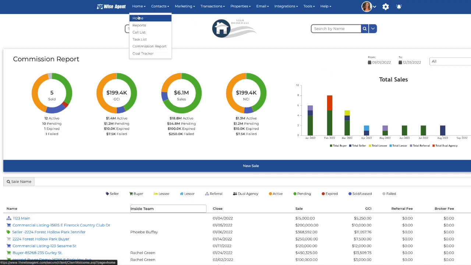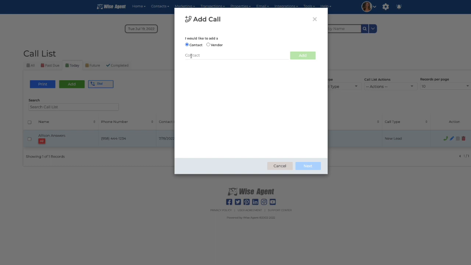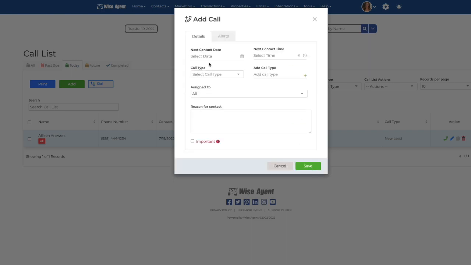Back to our Home dropdown, we can now navigate to the call list. The call list will help you keep track of everyone that you need to touch base with. You can add users to the call list from here, and then you can set up the next contact date that you would like to call this individual. You can select a time,